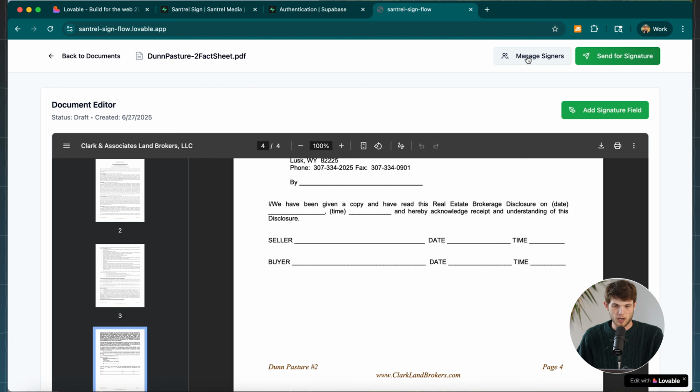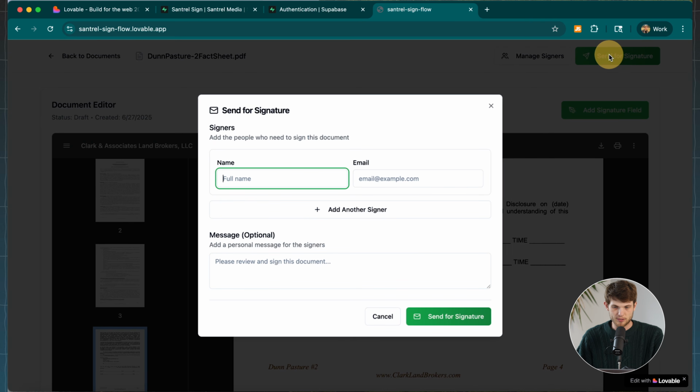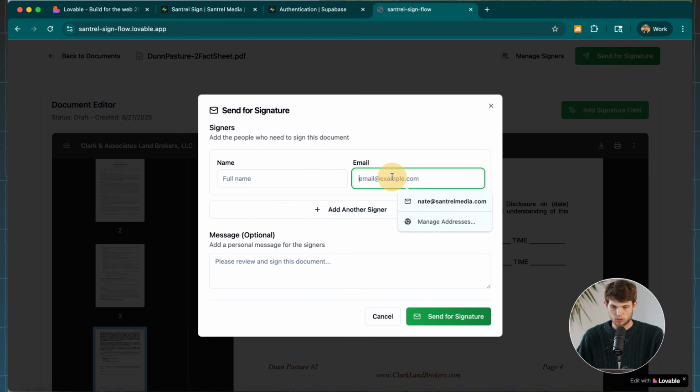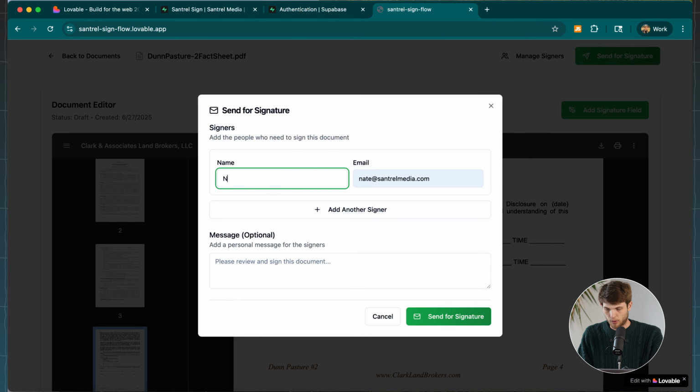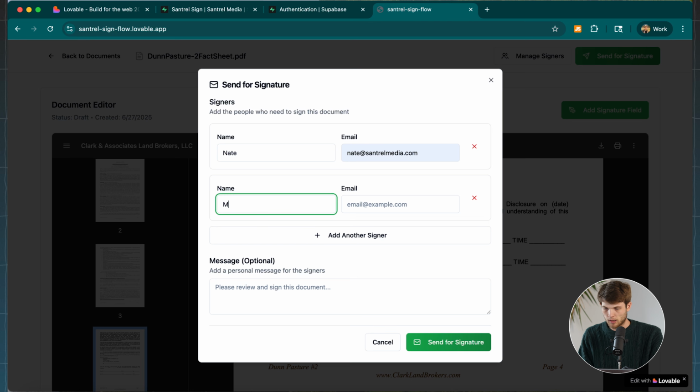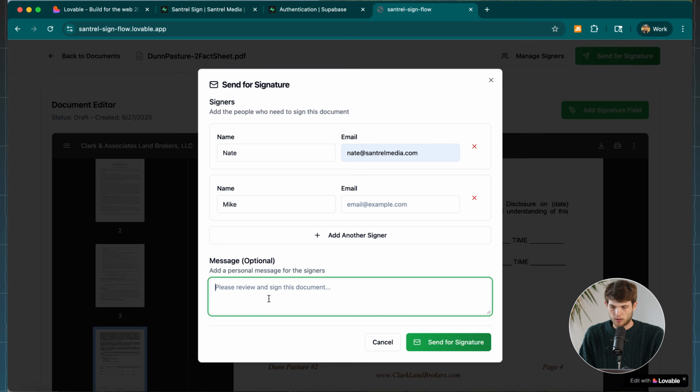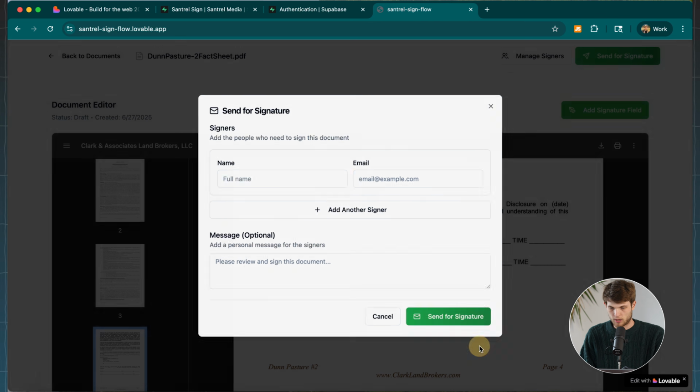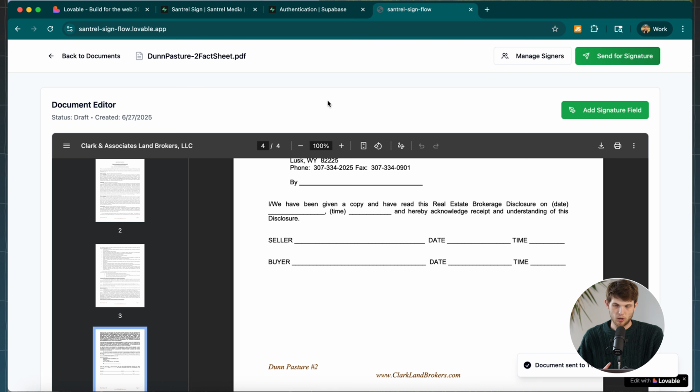And so here we even have the option to manage signers, right? And we can send it for signature. So we can send it out to any email that we would like to send it to, right? We want to send it to this guy named Nate. Maybe we want to add another signer here. We can send it to a guy named Mike, and we can even add a little note in there and then click send for signature. So there we go. The document was sent to that signer.